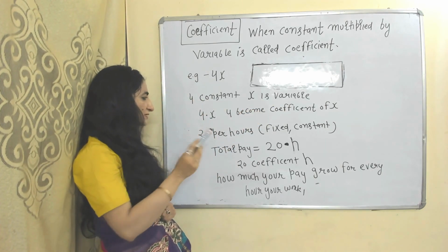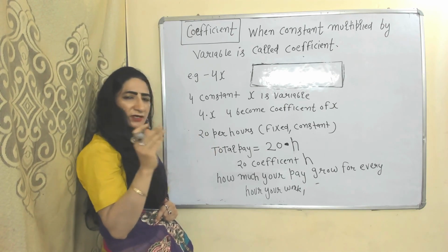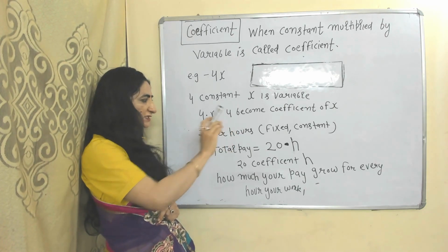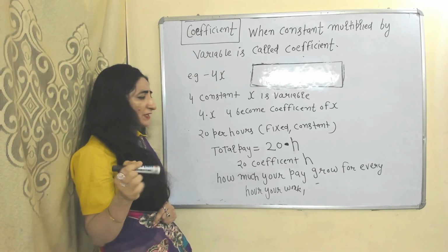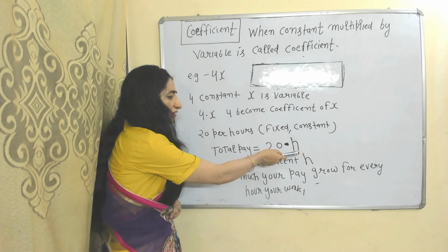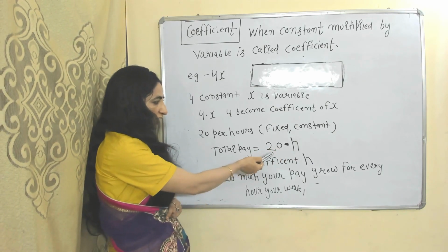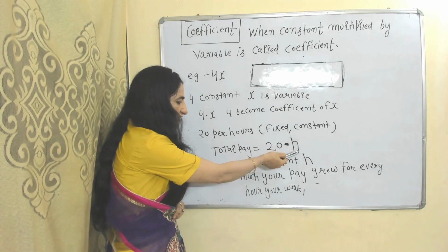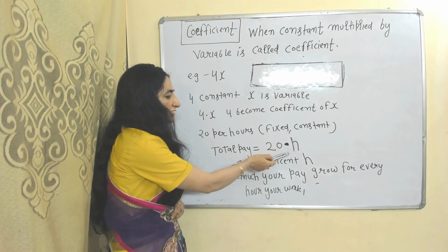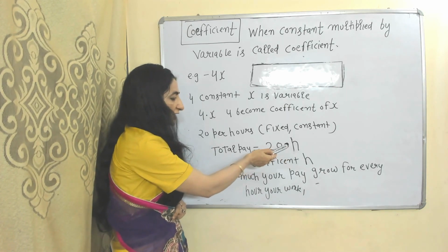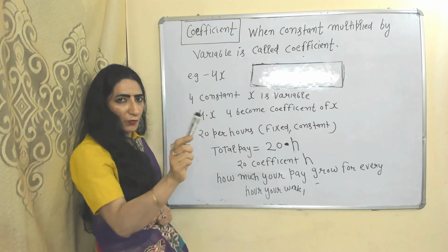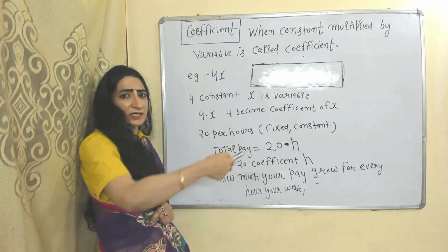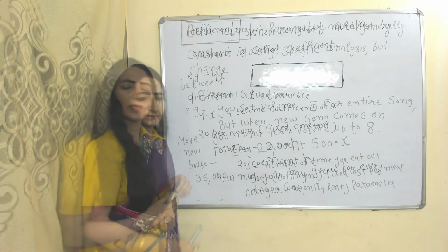For example, 20 is your pay per hour and it is fixed and constant. You don't know how many hours you will work, that's why h is a variable. So total pay equals 20 into h. So here 20 is the coefficient of h. This 20 tells us how much your pay grows for every hour you work. If the coefficient is 30, then obviously your pay grows more.